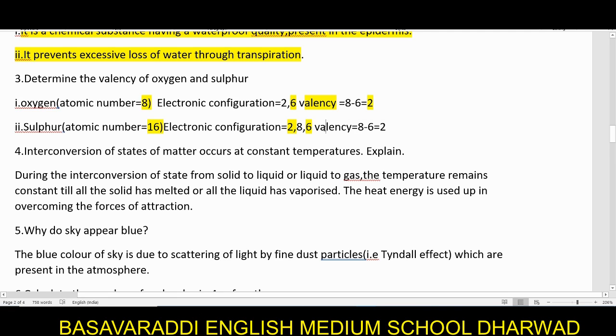Again, what is the valency? It will be 8 minus 6, since M can take up 8 here. So 8 minus 6 is 2. Therefore the valency of sulfur is again 2.